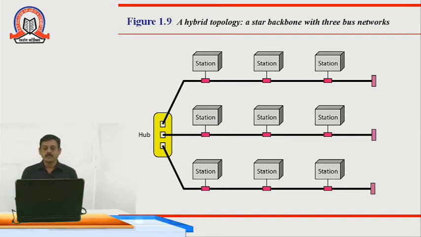Friends, we have a hybrid topology. In this, you can see there are 3 basic LAN networks or a bus topology, and these networks or these devices are connected with each other with the centralized hub. So here we have star topology as well as bus topology. So this kind of topology is known as a hybrid topology.